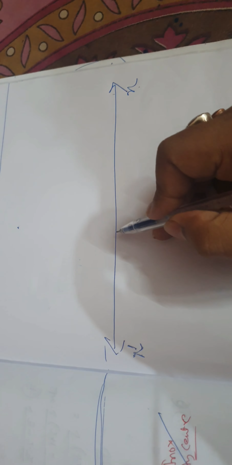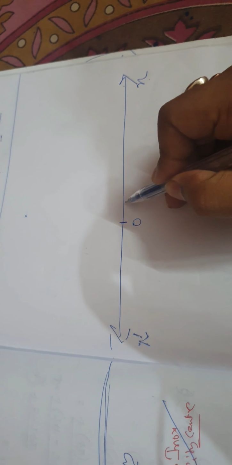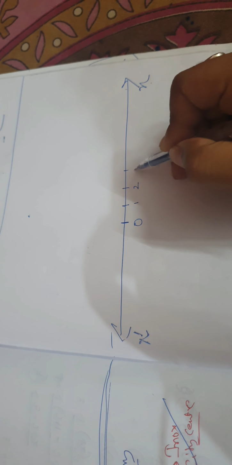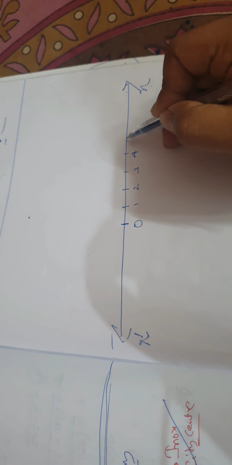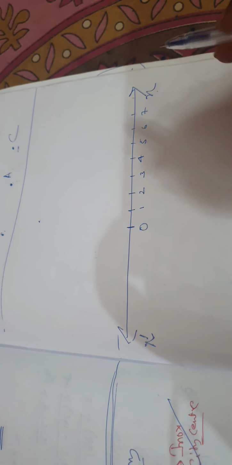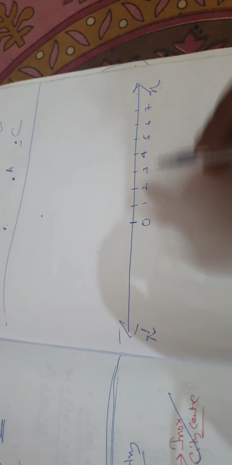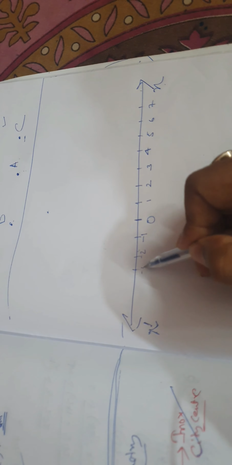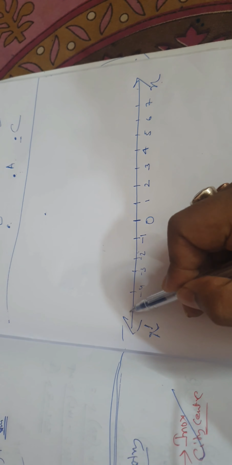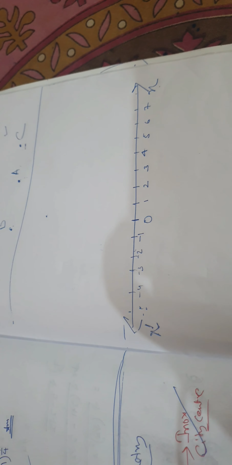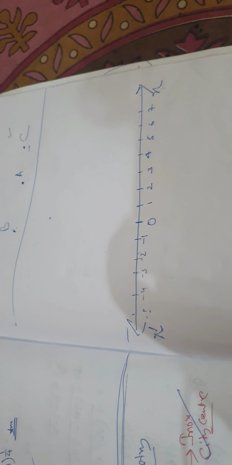So here, like a number line, here will be a 0. And here will be divisions like 1, 2, that is plus 1, plus 2, plus 3, 4, 5, 6, 7. It's just like a number line, but all are positive numbers. And this side it will be minus 1, minus 2, minus 3, minus 4, and minus 5. These sides will be the negative sides. Are you getting my point?